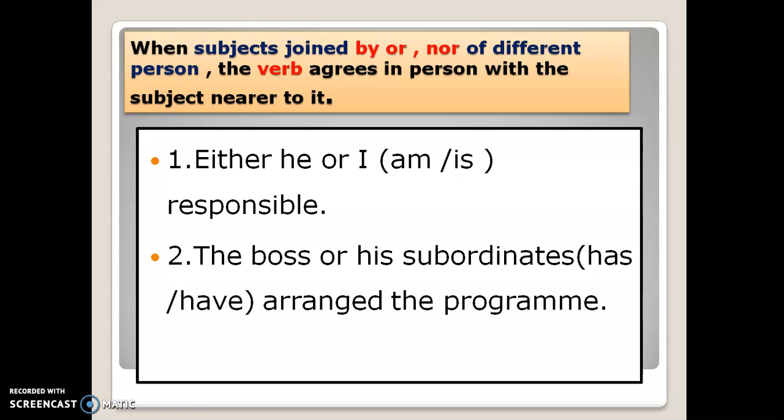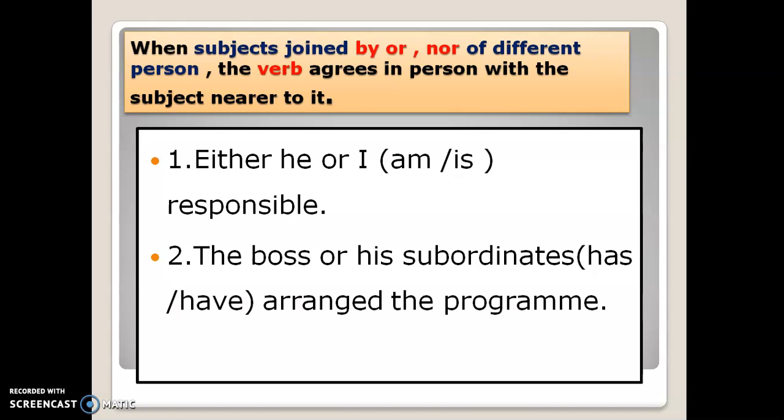Oh, this is what I told you earlier. When subjects are joined by or, nor, or different persons, the verb must agree in person with the subject nearer to it. Either he or I, because here the subject differs in number. First one, third person singular. Second subject, first person singular. So it changes in number. So the verb must agree with the nearest one. So which is the subject close to the verb? I. So which verb is suitable for I? Am. So, either he or I am responsible.